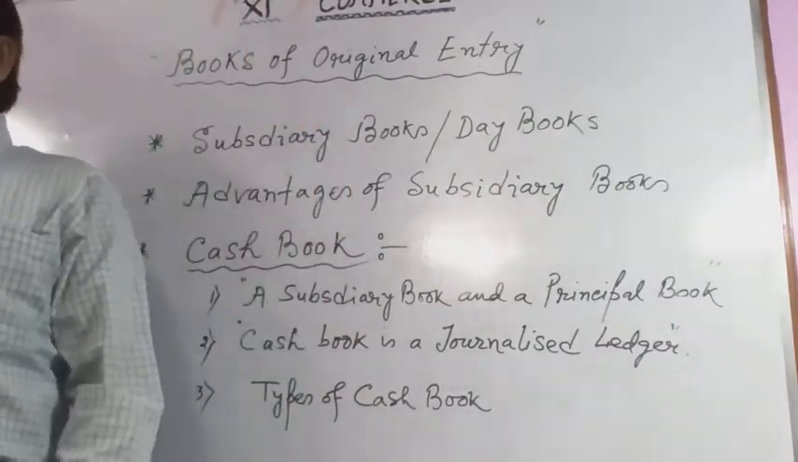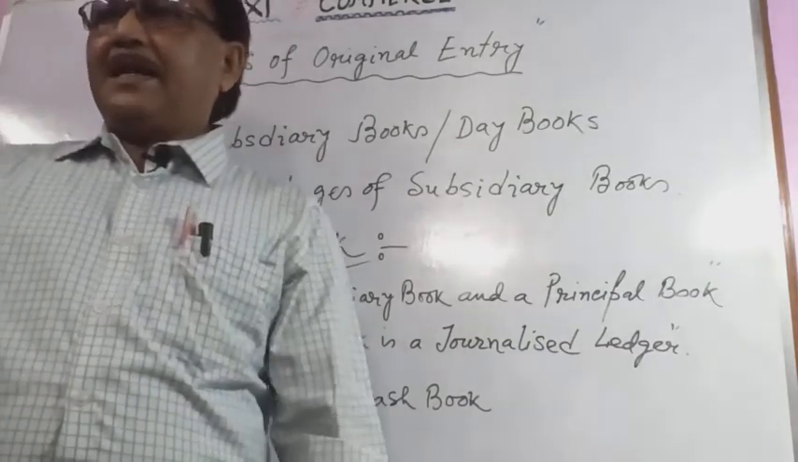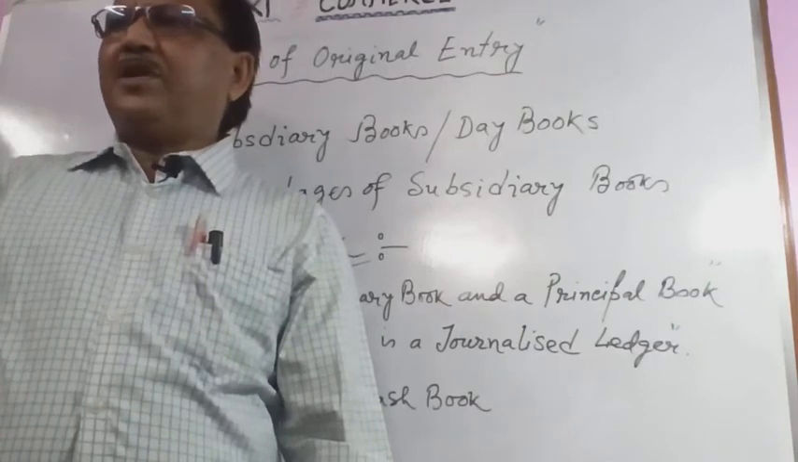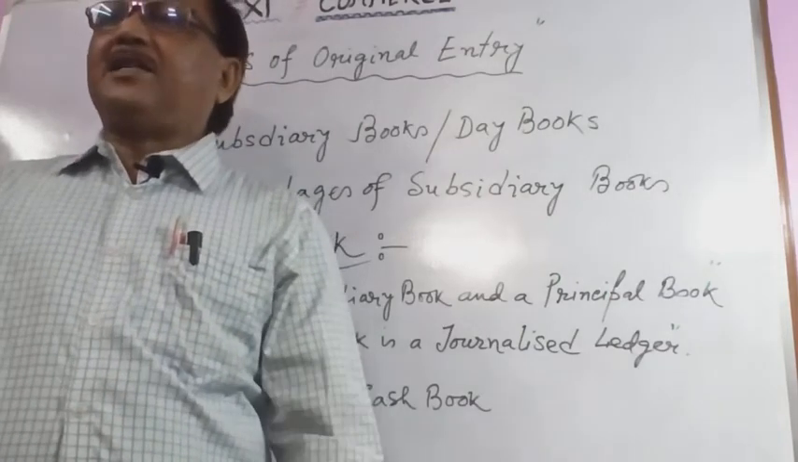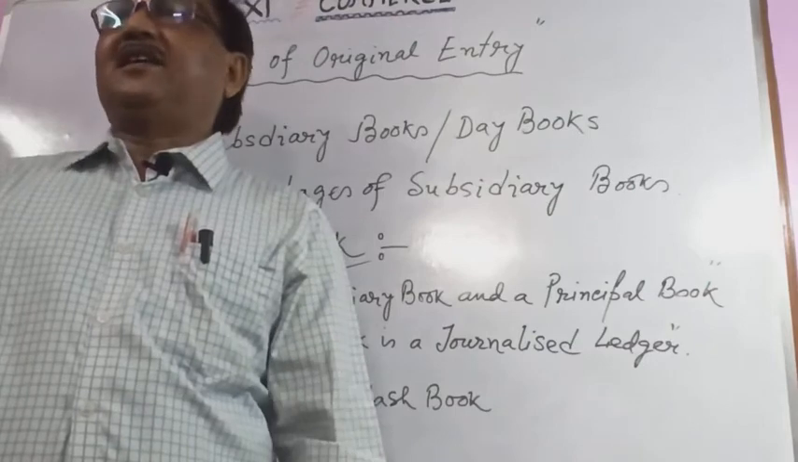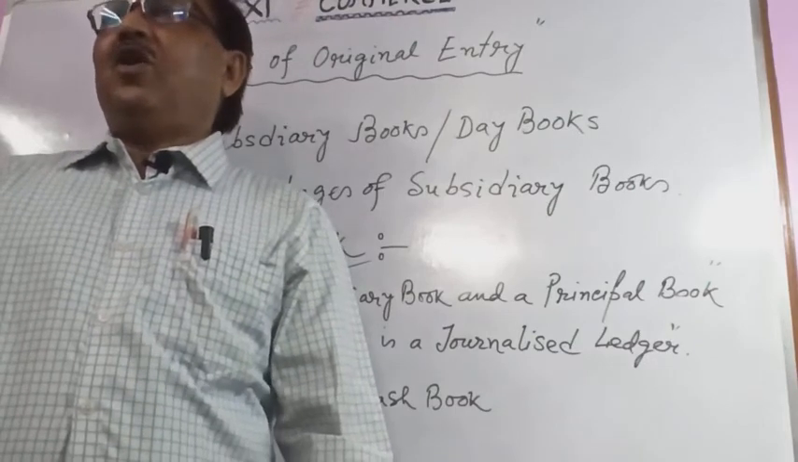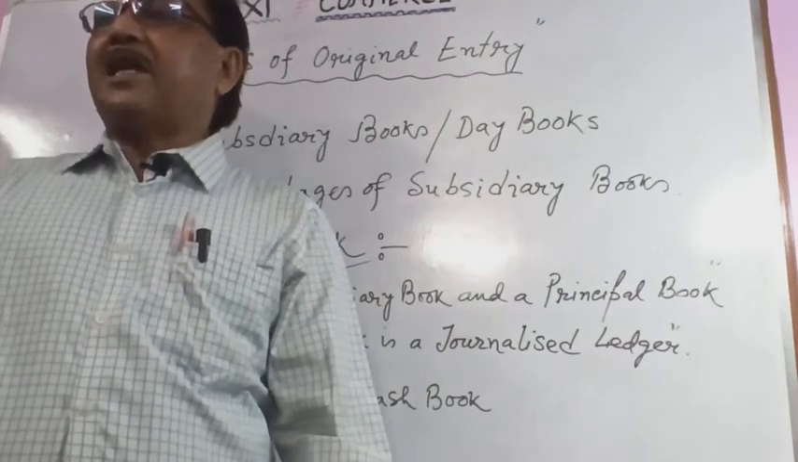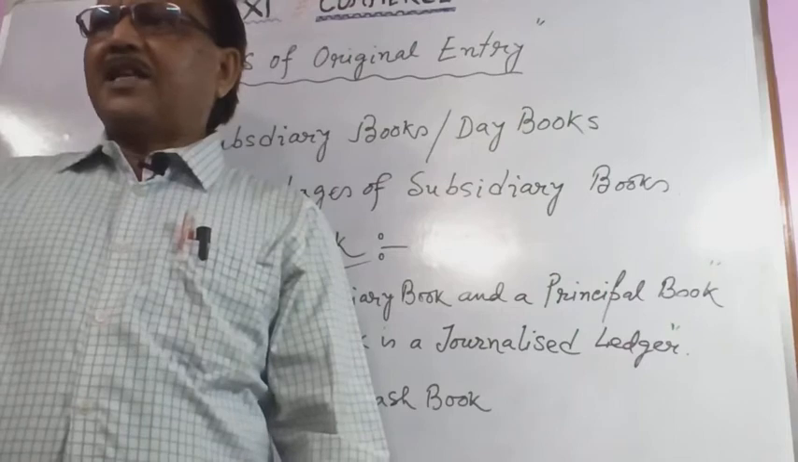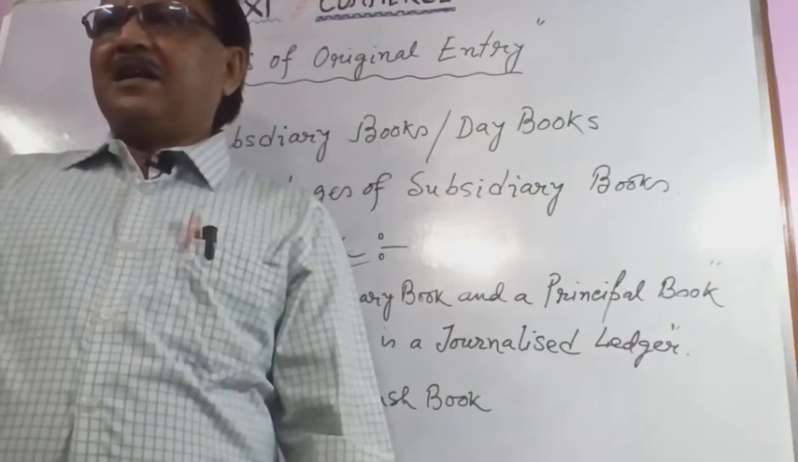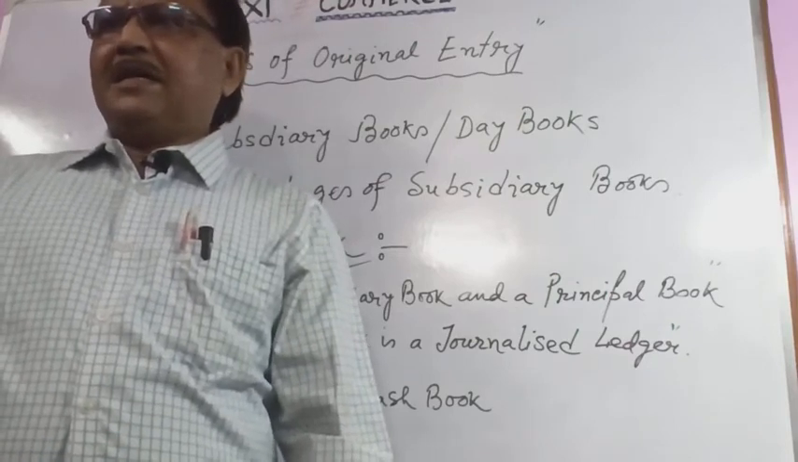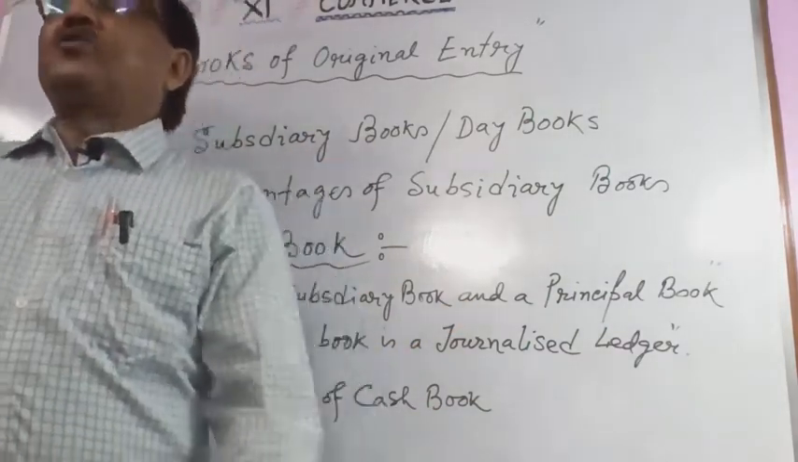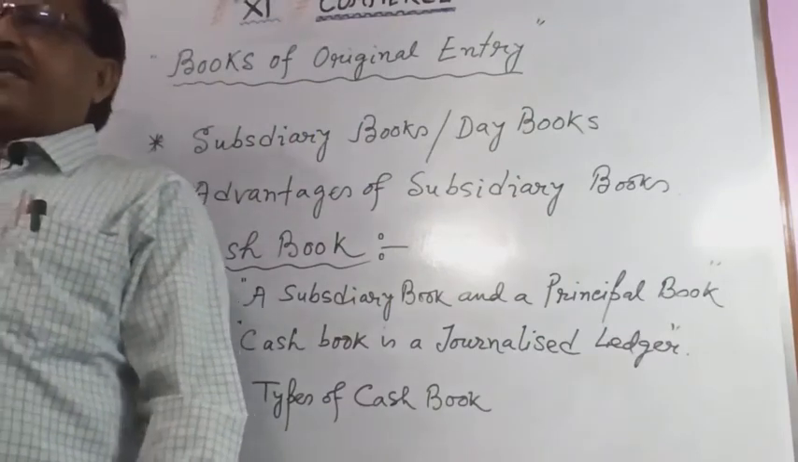Okay. Now these books of original entry, each subsidiary book is meant for recording all the transactions of a similar nature, say cash book: all cash transactions, cash receipts or cash payments, are recorded in a special book, that is the cash book. Now these are divided into 5: number 1 cash book,